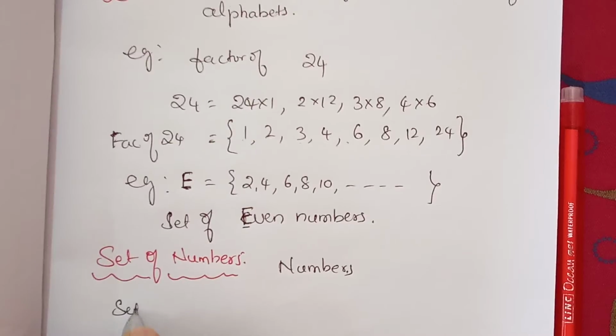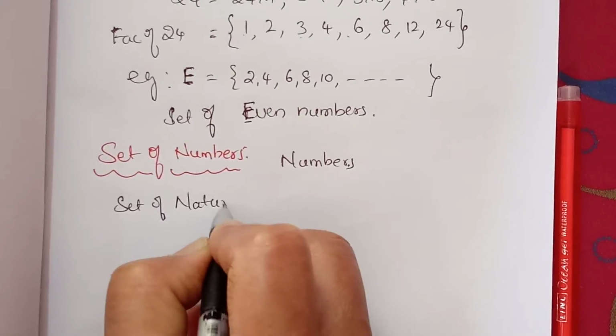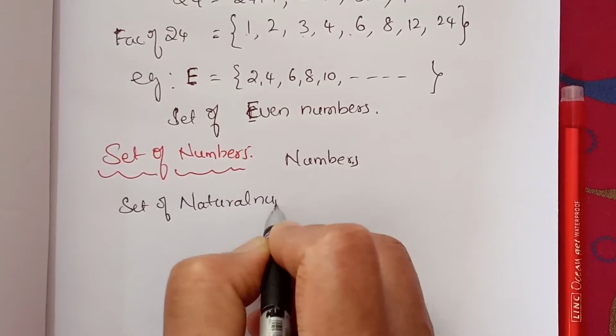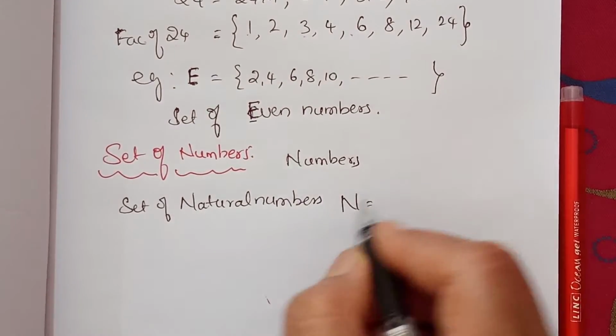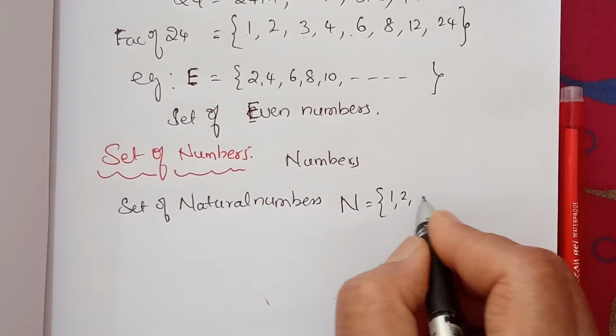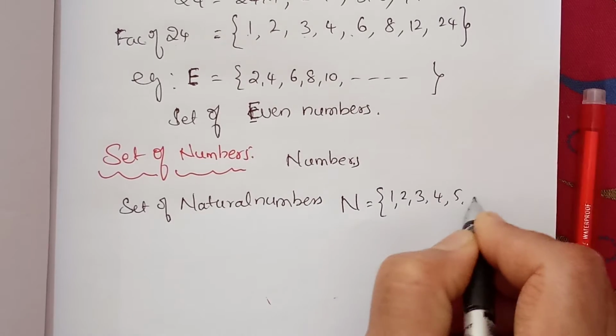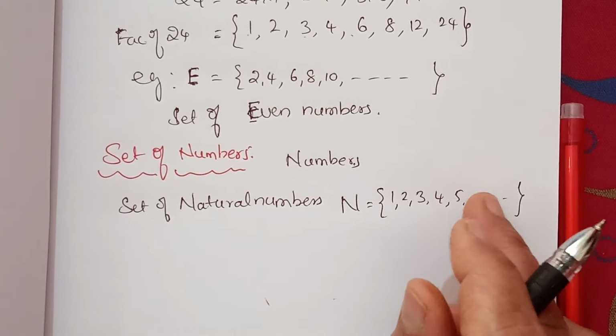Set of natural numbers. Natural numbers are denoted by capital N. Those numbers are 1, 2, 3, 4, 5, and so on. These are infinite numbers.